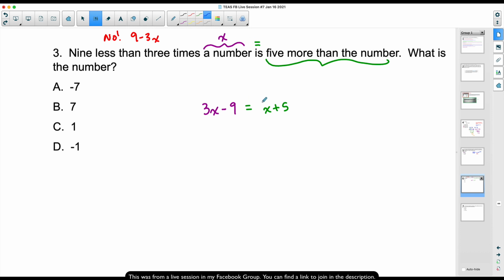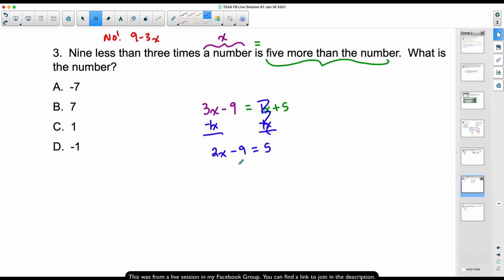So let's practice our equation skills some more. I like to move the smaller x to the bigger, so I'm going to take away x on both sides. And folks, this is 1x, by the way. Why am I doing that? If I take 1x minus 1x, there are no x's on that side; they cancel out. 3x minus 1x, we still have 2x left. So 2x, bring down our minus 9, and this is equal to 5.